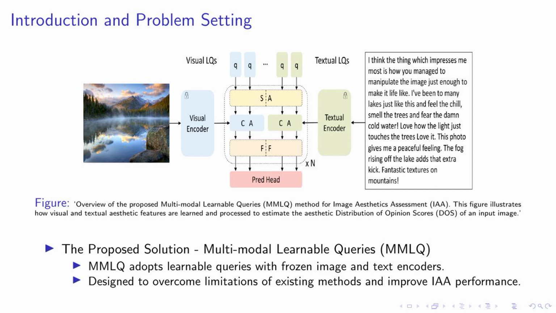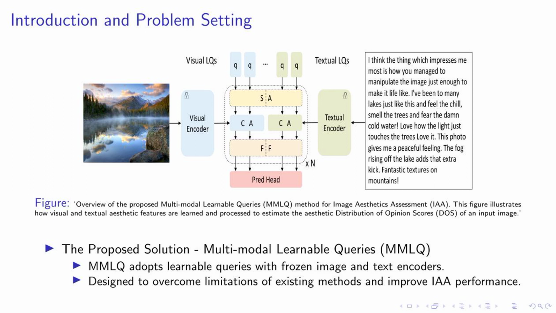Caption: a tiny illustration of the multimodal interaction block, MMIB, in the MMLQ method. It shows the process of extracting aesthetic features using learnable queries, LQs, through a series of self-attention and cross-attention layers.